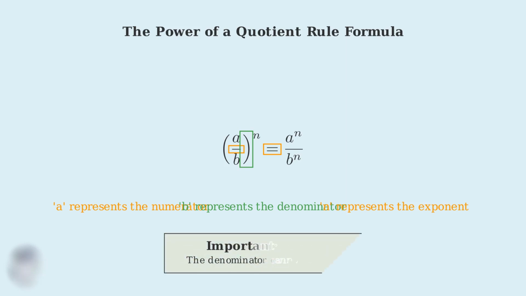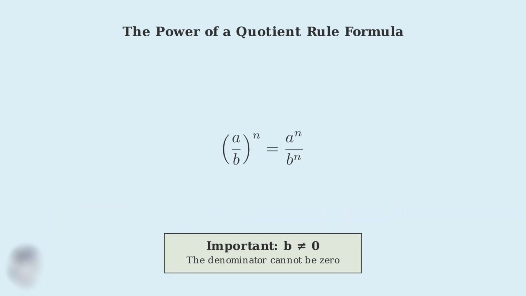There's one crucial restriction we must always remember. The denominator b cannot equal 0. Division by 0 is undefined in mathematics, so this rule only applies when the denominator is not 0. So remember, this formula tells us that when we raise a fraction to a power, we can distribute that power to both the numerator and denominator separately. This makes complex calculations much more manageable.